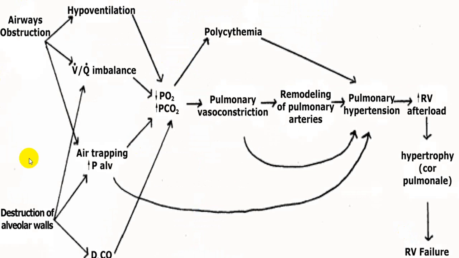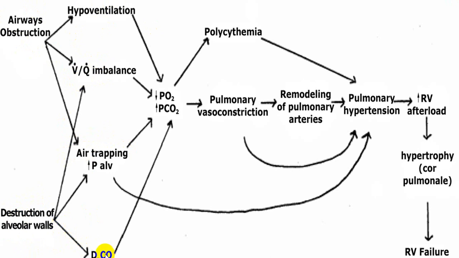This is one simple mechanism which has been also explained, that because of airway obstruction or because of destruction of the alveolar wall, because of airway obstruction you develop hypoventilation, ventilatory coefficient imbalance, and air trapping. And because of alveolar wall destruction, this will happen in emphysema.